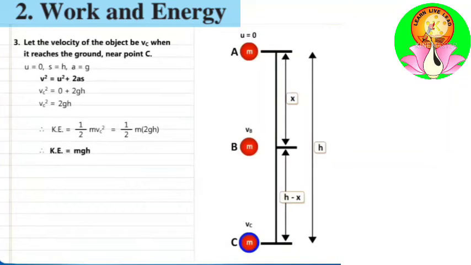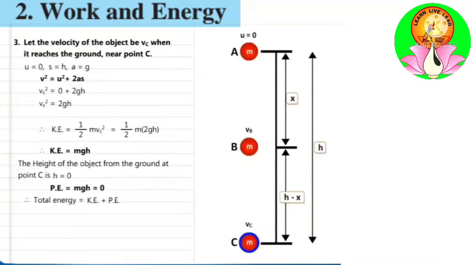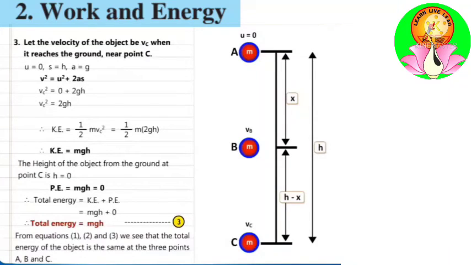Therefore, kinetic energy is equal to mgh, since 2 gets cancelled. The height of the object from the ground at point C is 0. Therefore, potential energy mgh is 0. Hence, the total energy at point C is equal to kinetic energy plus potential energy, that is mgh plus 0, equal to mgh. So, total energy at point C is also mgh.